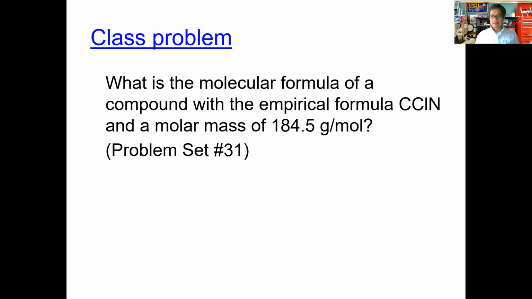So how do we obtain these molecular formulas? The molecular formula is obtained by first obtaining the empirical formula. In this particular problem, we are given the empirical formula already. They've calculated it, so there's your empirical formula.